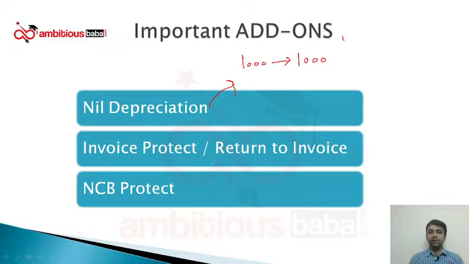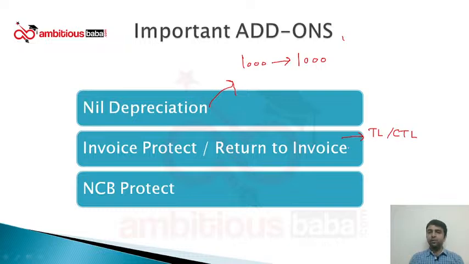Next is invoice protect or return to invoice. Invoice protect cover says this cover will trigger at the time of total loss or constructive total loss.